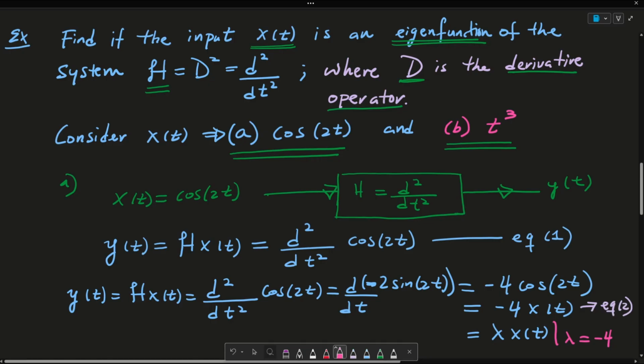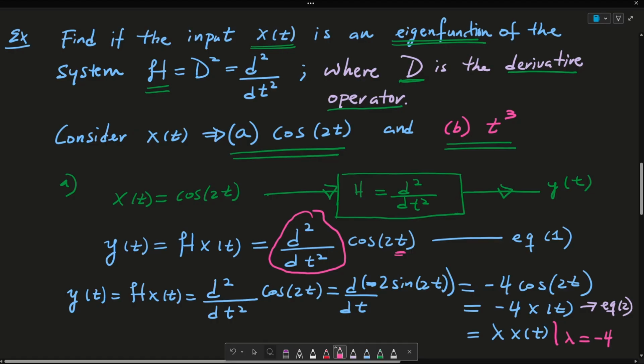Now I'm going to write out a key point to eigenfunctions and eigenvalues. But what I want to do first is point out what's going on here between equation 1 and equation 2. Specifically, if you look at equation 1, we have this derivative function, which we have to compute every single time. So imagine if every time someone gave you a value of t, you had to compute the second derivative of cosine of 2t before finding a value.